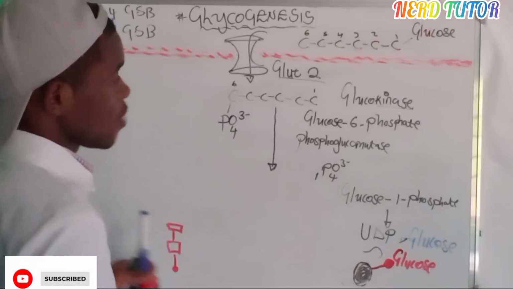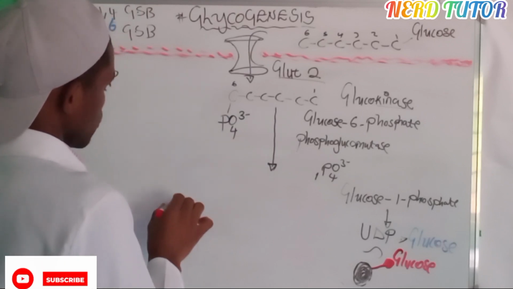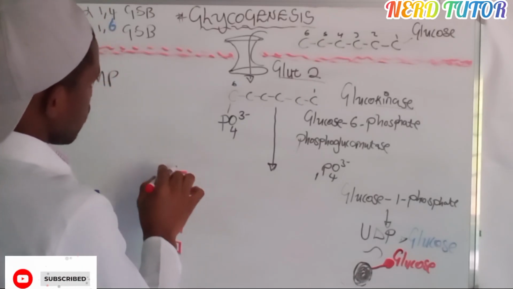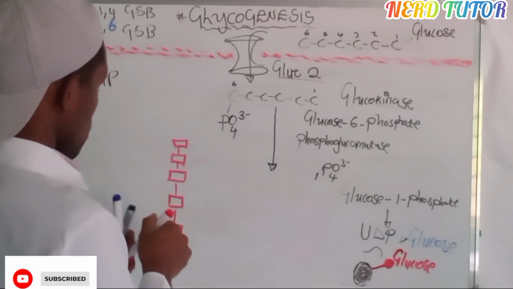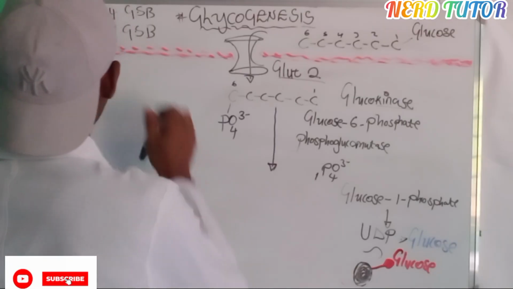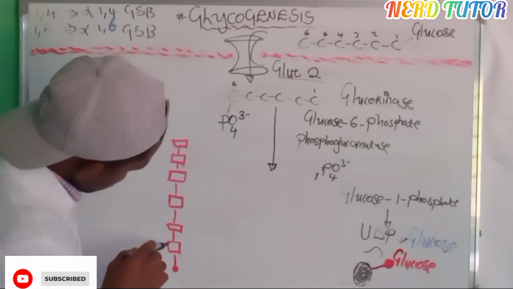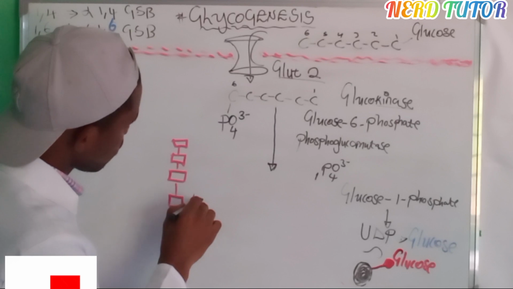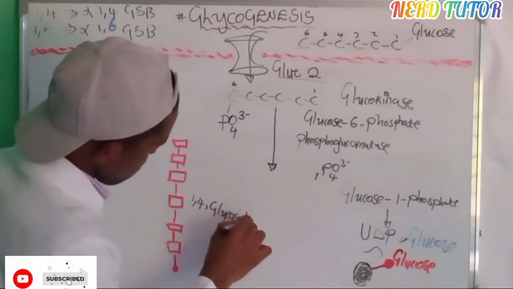Where are these glucose molecules coming from? They are coming from the food that this person is eating. Another glucose molecule, another glucose molecule. So 1, 2, 3, 4, let's make it 5, and then 6. So these glucose molecules, they are joining together by which bond? By 1,4 glycosidic bond. The bond in between this glucose molecule and this glucose molecule and this glucose molecule is the 1,4 glycosidic bond.